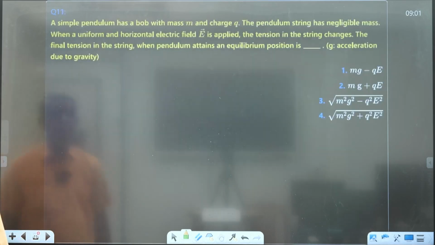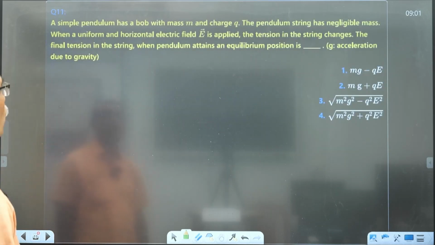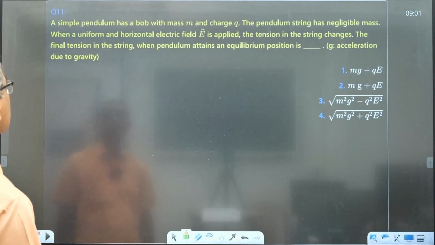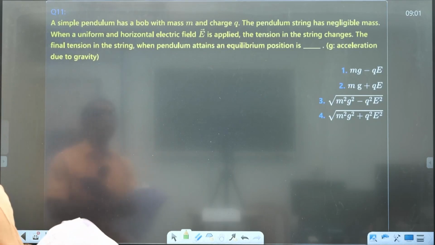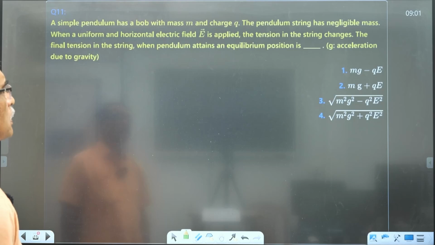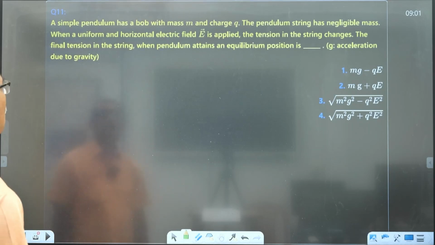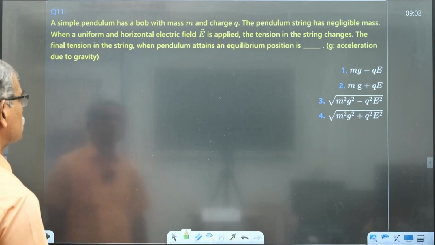We continue. A simple pendulum bob with a mass m and a charge q, the pendulum string has got negligible mass, and a uniform horizontal electric field is applied. The tension in the string changes. What is the final tension in the string when the pendulum attains the equilibrium position?